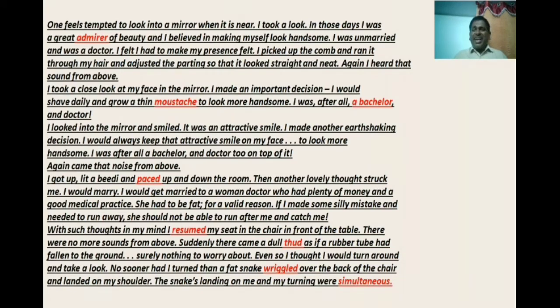Actually, he wanted to marry a fat woman. The woman should be a doctor. The woman should be a medical practitioner. The woman should have plenty of money. But now his thoughts vanished. Now I don't know what the position of this doctor is. The snake, such a fat snake, has fallen from the chair onto his shoulder.